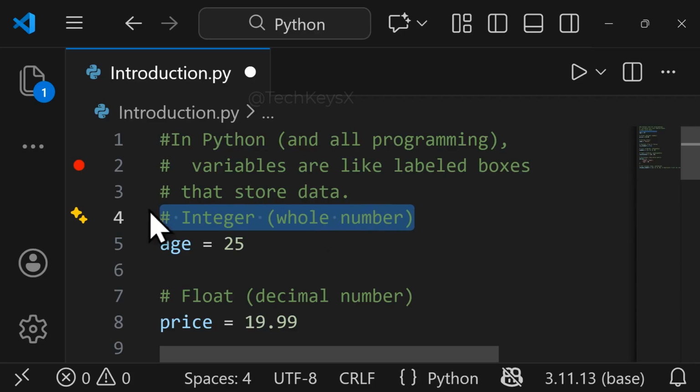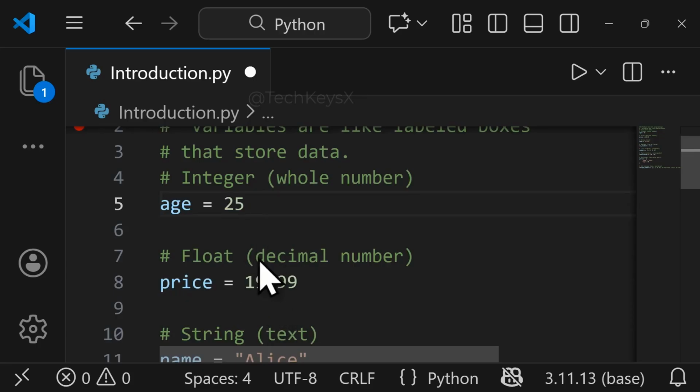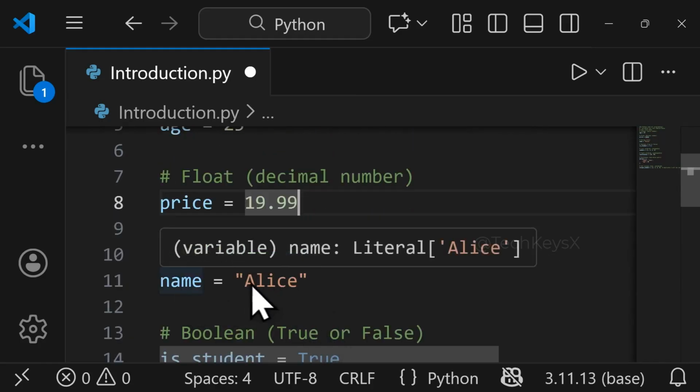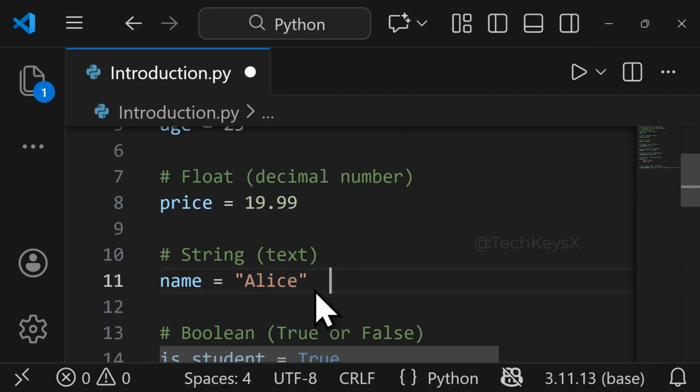So first of all, we have integer. This will contain all the whole numbers like this from 0 and so on. Then we have float. Float is a data type in which we will have decimal numbers. For example, price is 19.99. This is a float because it has a decimal point. Then we have a string. For example, any name, like name Alice. This is a string data type.